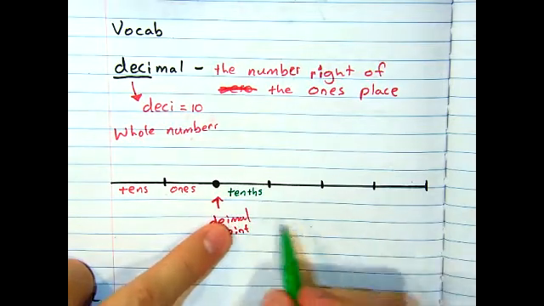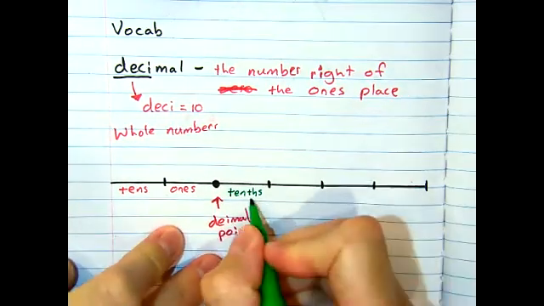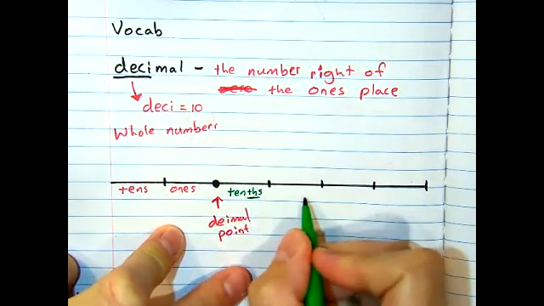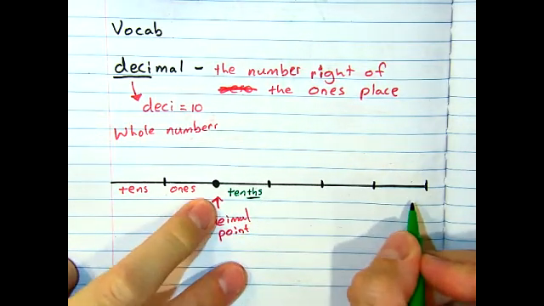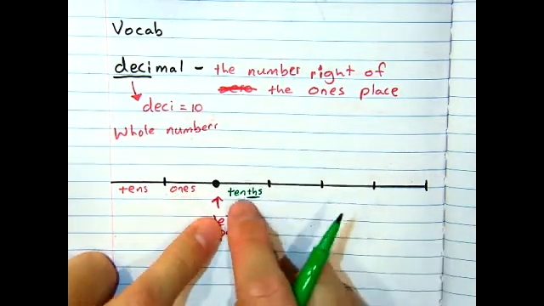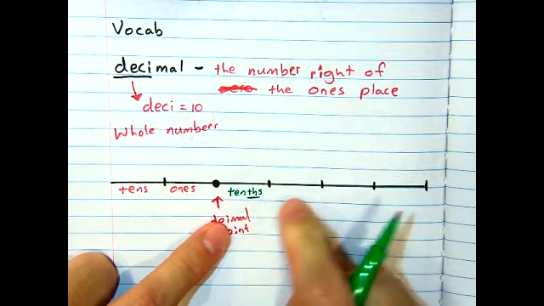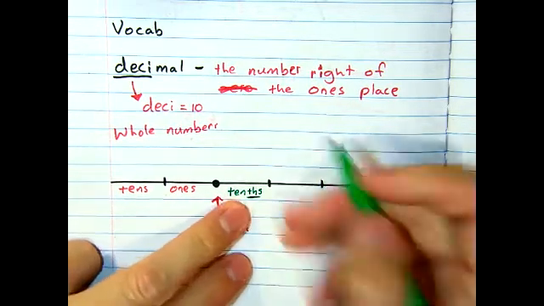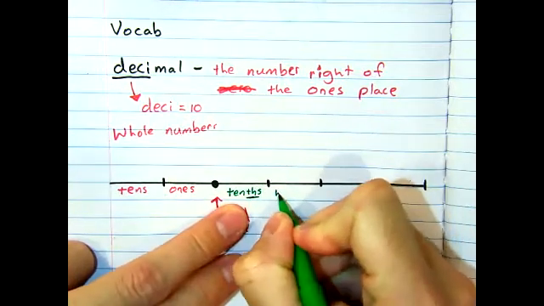You say it with me? Tenths place. Notice we have a suffix on the end, THS. All of the places right of the decimal will end with THS. And we don't have ones, but we do have tenths. Then we're going to multiply. It'll be 10 times tenth. So this is our hundredths.